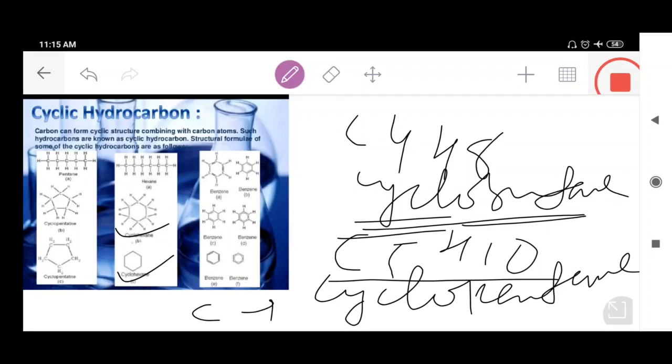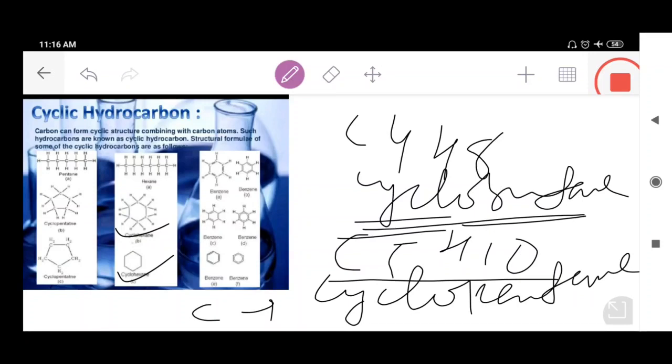This is a type of homework for you people. Make the structures of cyclopropane, cyclobutane and cyclopentane yourselves, so that you people will understand what these cyclic hydrocarbons actually are. So this was all about the cyclic hydrocarbons.